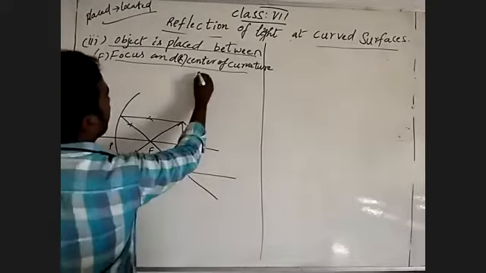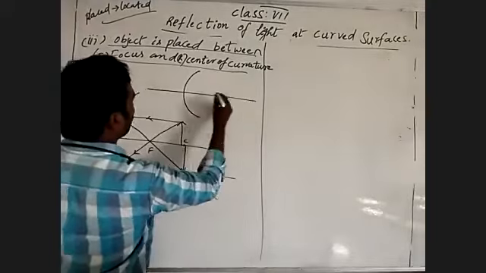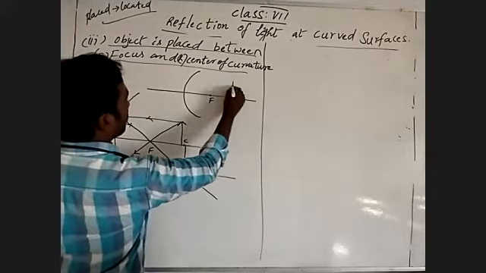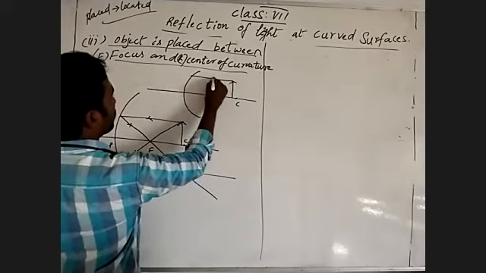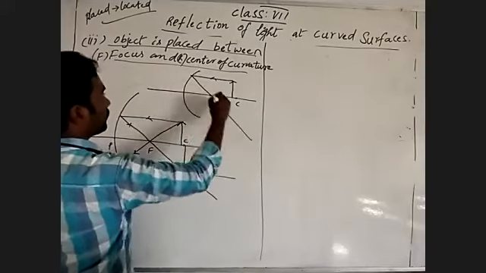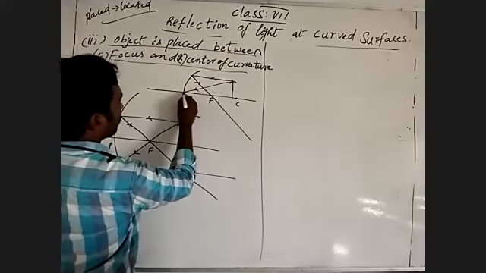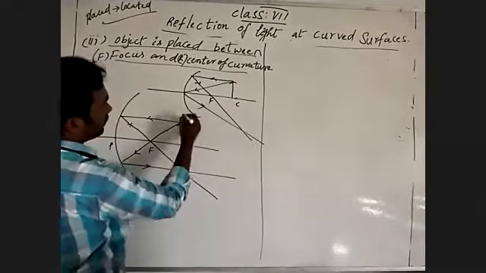Again, one more I will draw. Between focus and center of curvature, one ray is parallel to the principal axis and takes reflection through focus, and from here we take another. It gives reflection with the same angle.